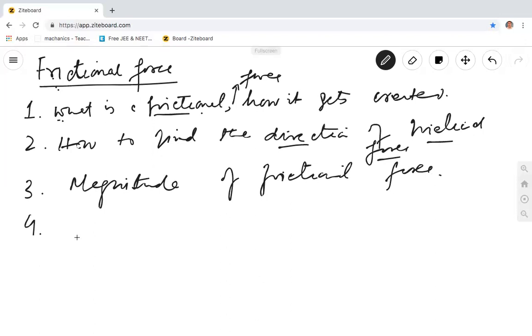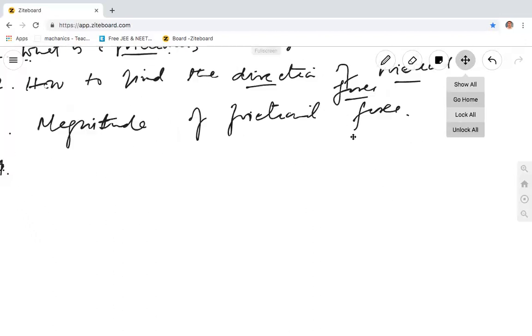Then about frictional force, we can also talk about, okay, we'll go ahead and see how much knowledge we can import. Actually, I did not know that you wanted to do frictional force today.